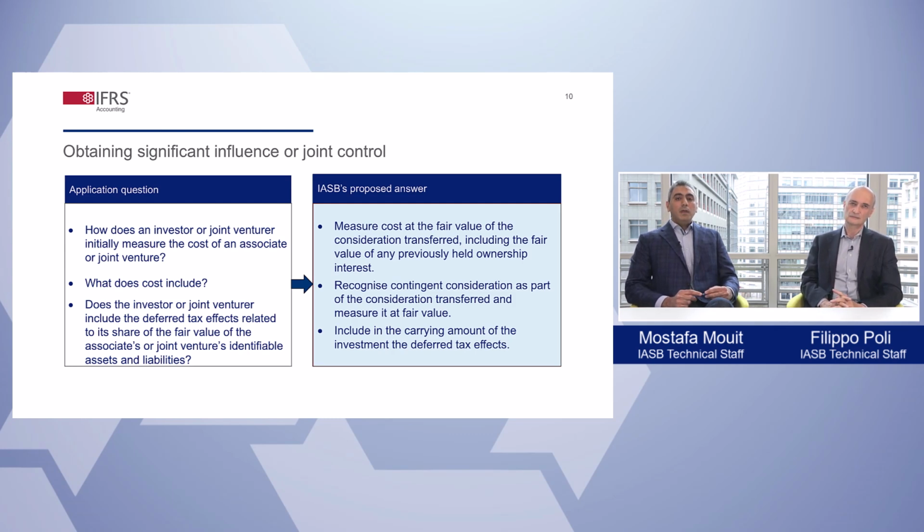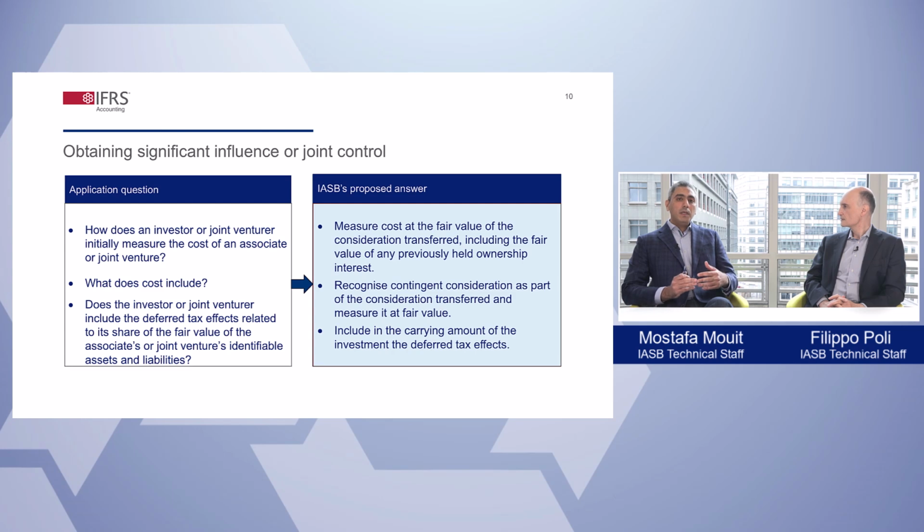The IASB is proposing an investor measure the initial cost of the associates at the fair value of consideration transferred, including the fair value of any previously held investments. For example, say that an investor holds 5% of an entity. Later, the investor purchases an additional 20% and concludes that it has now obtained significant influence.